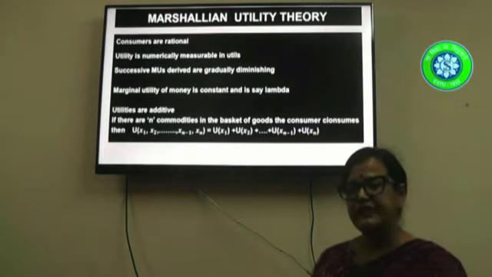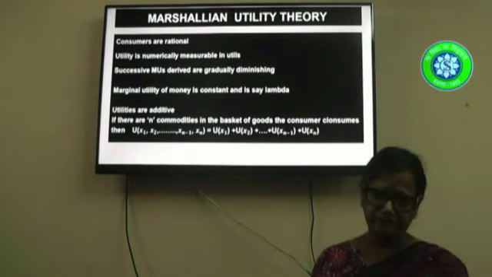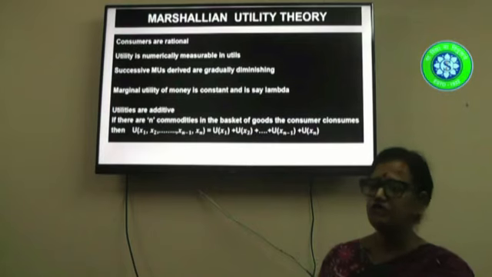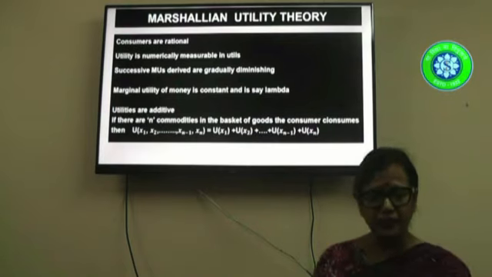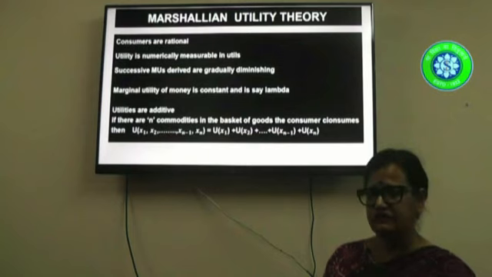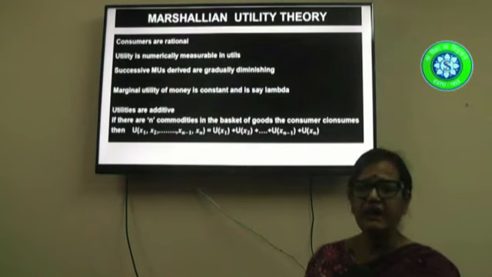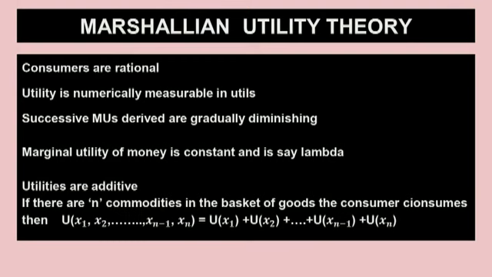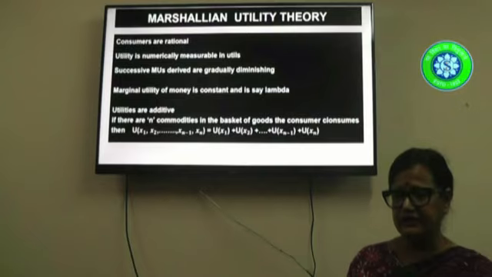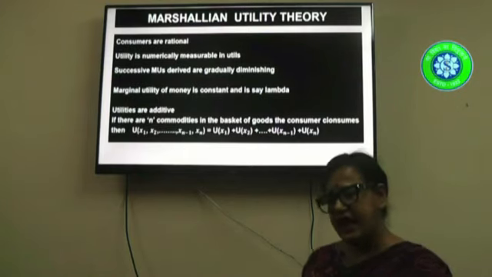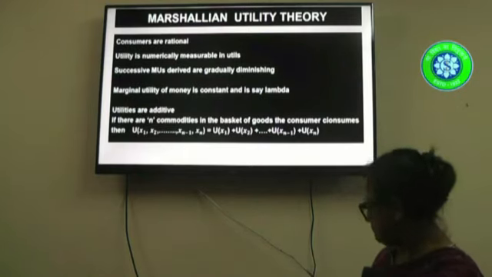Marshall also said that all the utilities can be added up. For example, if I consume different amounts of goods, say x1, x2 and so on, then my aggregate utility from all these goods, that is utility function of x1, up to the nth commodity, that is xn, will be equal to utility of x1 plus utility of x2 plus ... plus utility of xn. So what it is to say is that we can add up all the utilities.